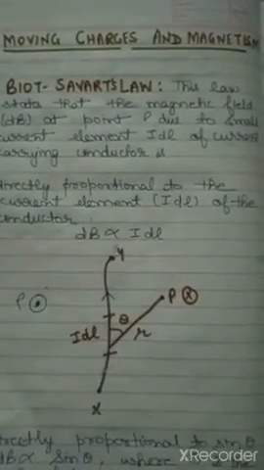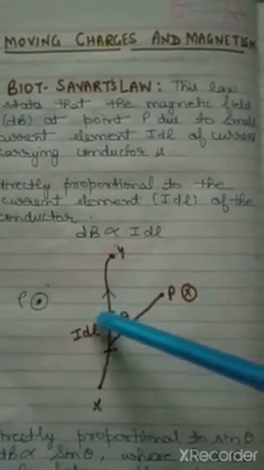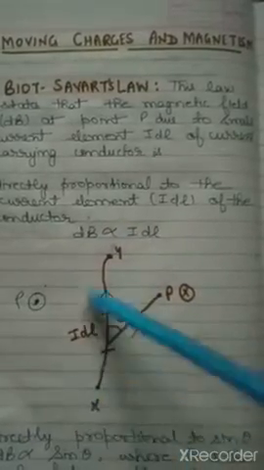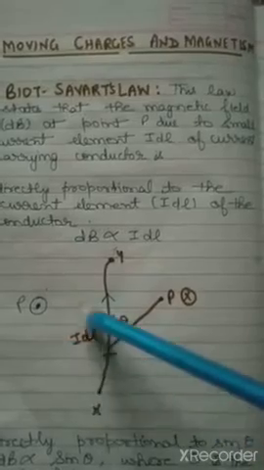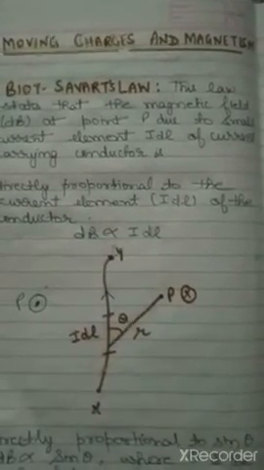Clear? So here we will use the term current element. So that's why I am telling what is current element. If we take a small part of this conductor of dl length, current flowing is I, so this I dl is known as current element.